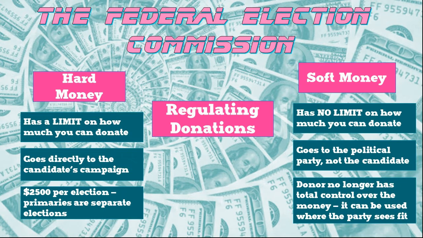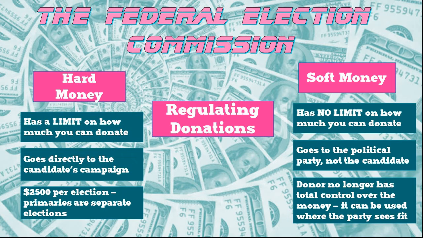Soft money is the first way that people got around these spending limits. So I may not be able to donate to the candidate that I want, but if that candidate is a Democrat, I can give unlimited money to the Democratic Party, and they're going to end up spending it on the candidate that I like. So there's not really control over who the money goes to, but you could have given unlimited amounts of money to the political party to spend on campaigns on their behalf.